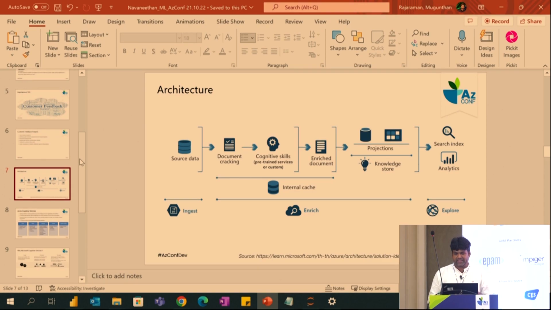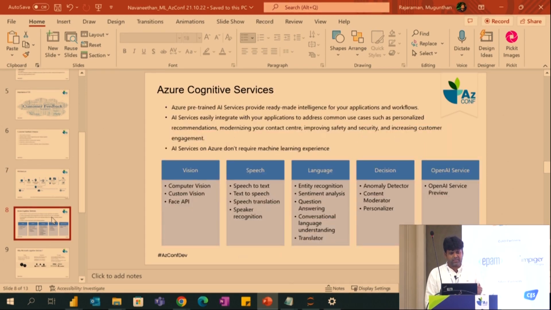After that, we get the enriched document, for example whether it is positive or negative, or what topics they are talking about. All those things we get, and then we can easily project that into our insights. If you are doing some analytics, you can use that data easily. And these are all the different services from Azure Cognitive Services.